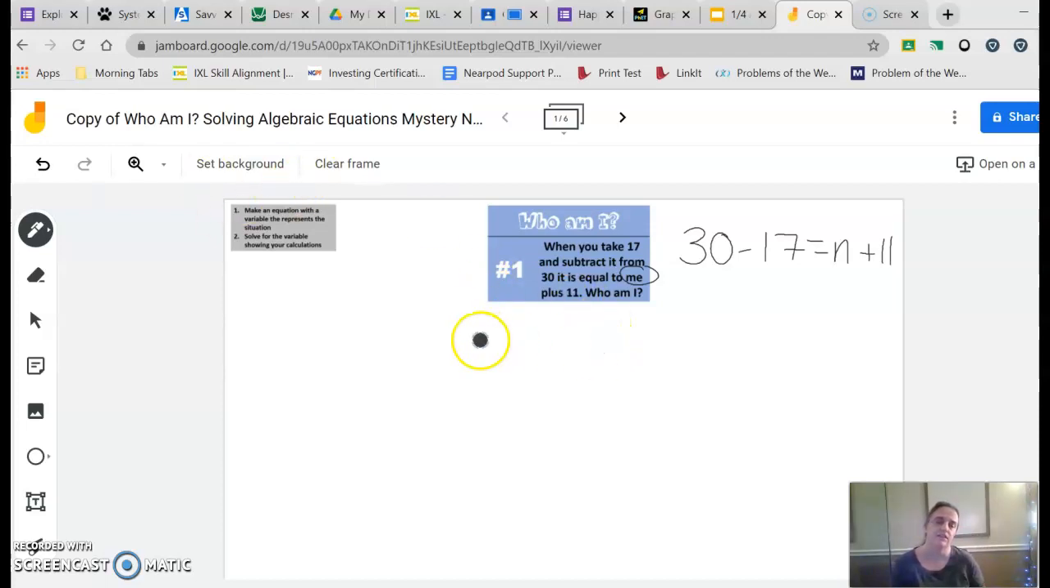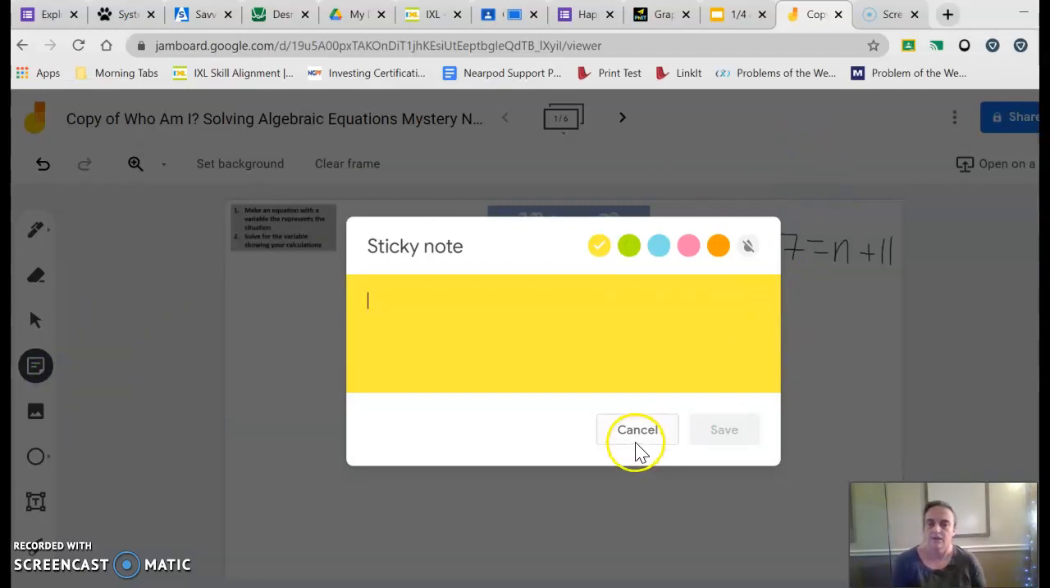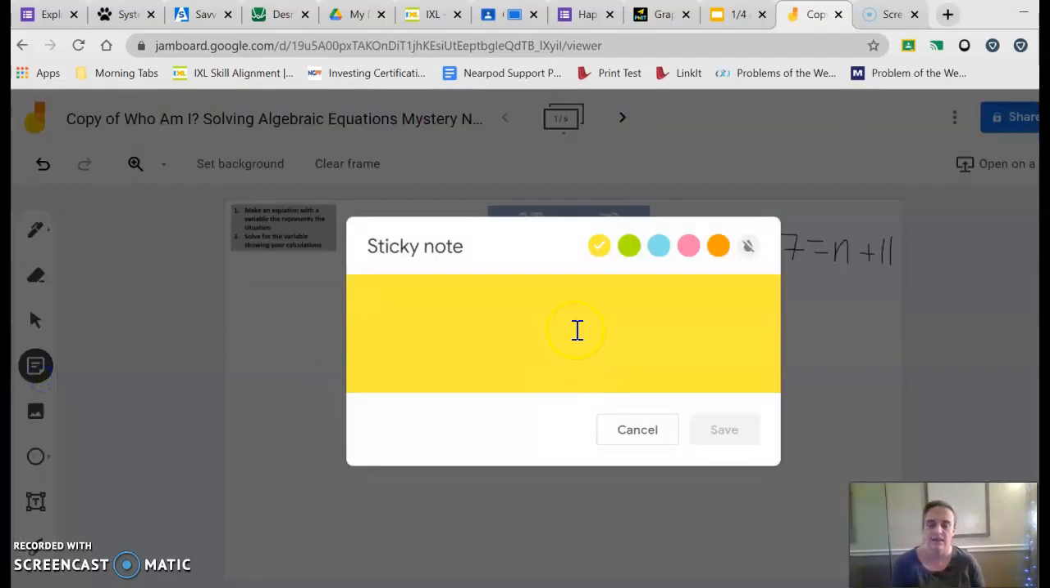And if I looked at this, I could see that the answer to this is, 30 minus 17 gives me 13. And when I subtract 11, the answer to this would be 2. So don't just put 2. You would also want to write your name so I know to whom I should give the credit for it.